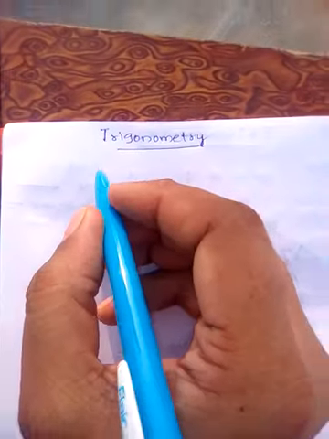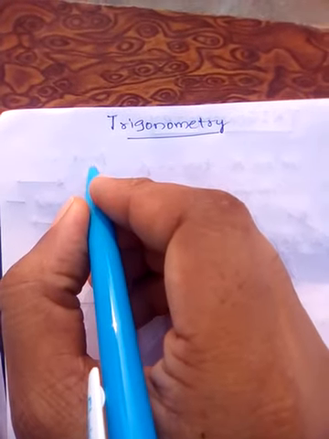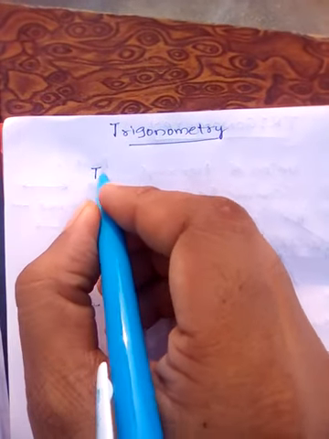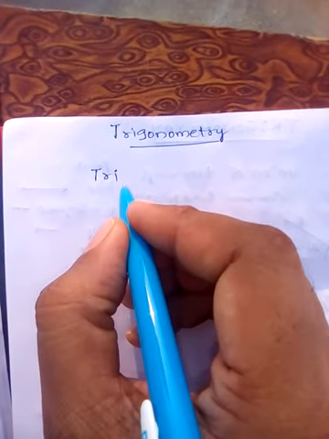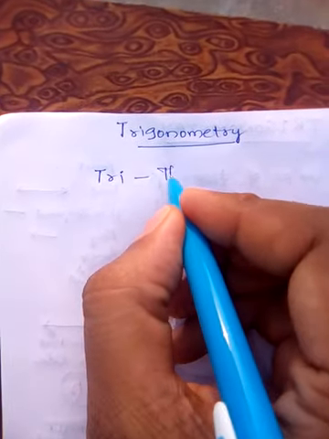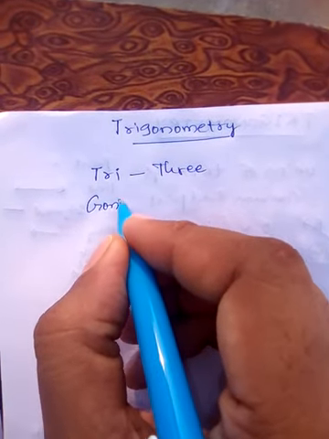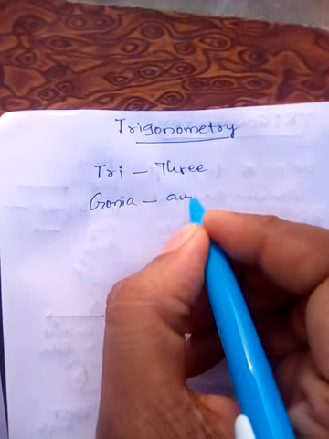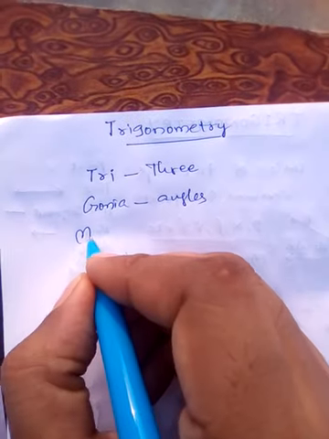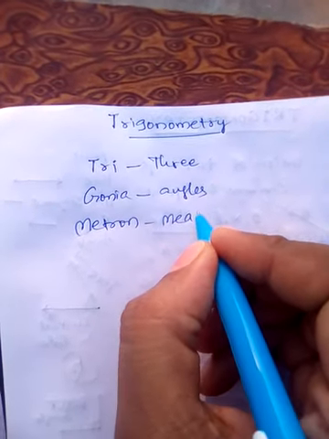The word trigonometry is made from three Greek words. Tri means three, gonia means angles, metron means measurement.